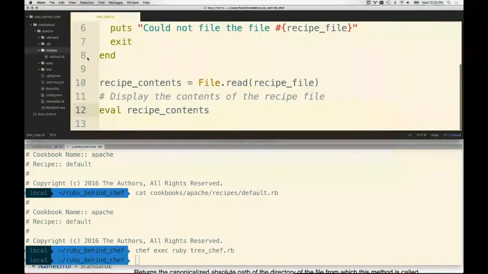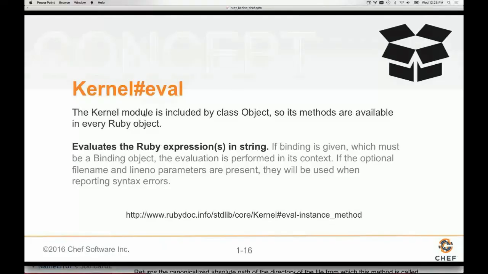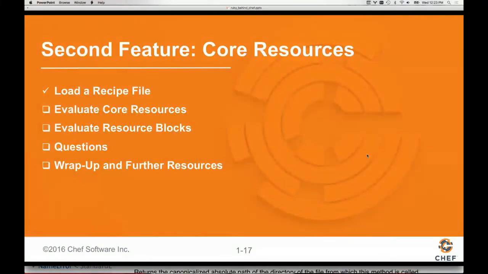All right. So here we are. I'm evaluating the contents of the recipe file. I feel pretty powerful. We've got this. We're reading in the contents of a recipe file. Of course, a recipe contains no content whatsoever, no resources. And so that's going to lead us into our next goal. So we've got our first feature finished. We're actually reading a recipe file. True, it's only one recipe file. It's not being specified by a run list. It's hard-coded in the recipe. But again, we've got to start somewhere.